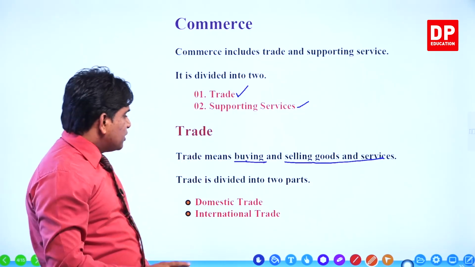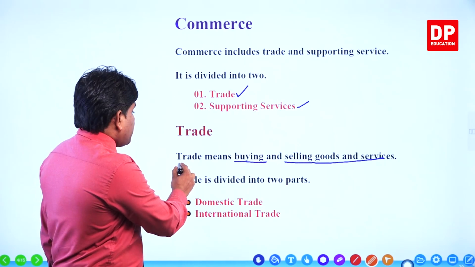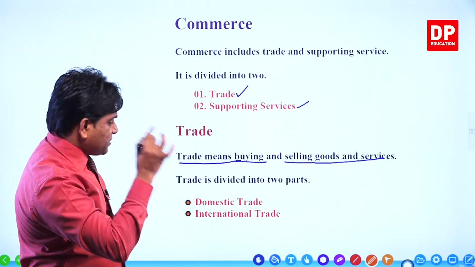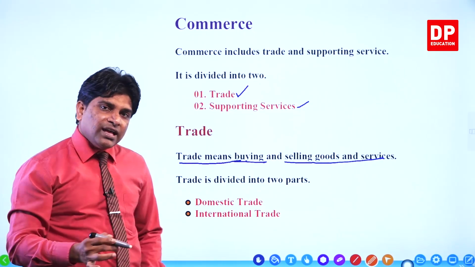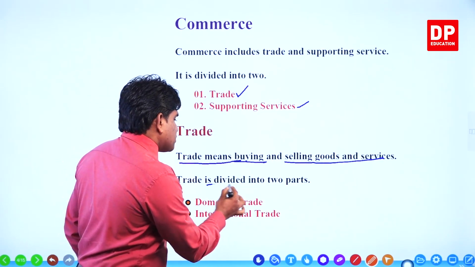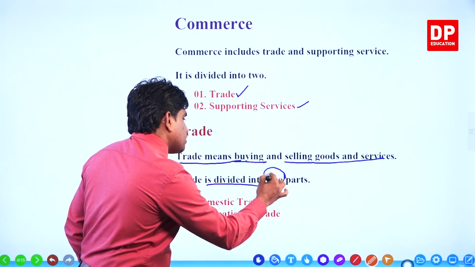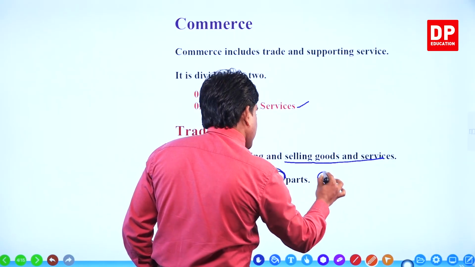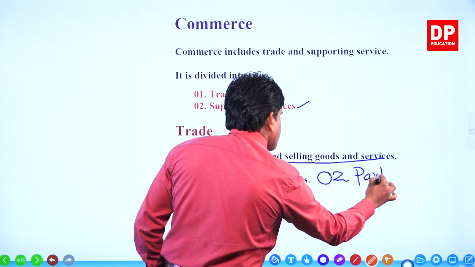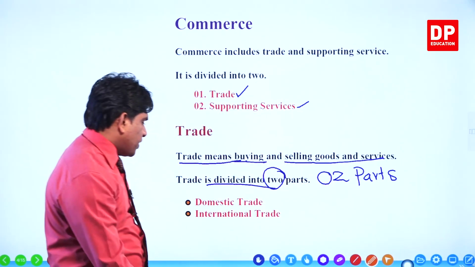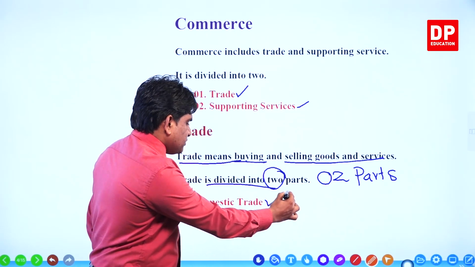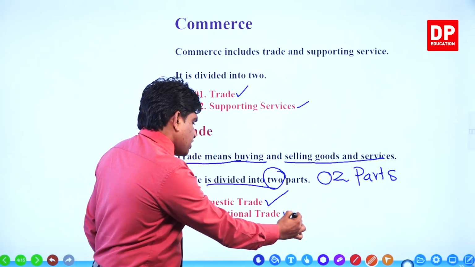Then here, to do a trade means buying and selling goods and services. It is called trade. This trade we divided into two parts. How many parts? Two parts. We discussed two parts of the trade. What are the two parts? One is domestic trade. The other one is international trade.